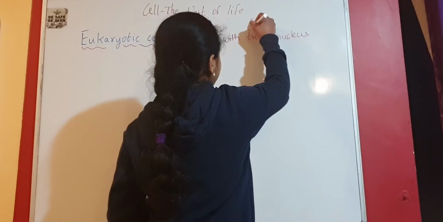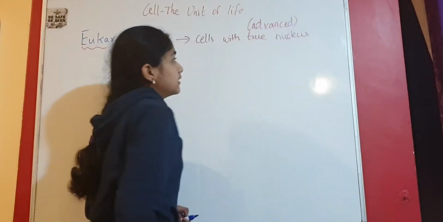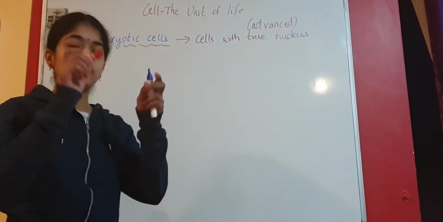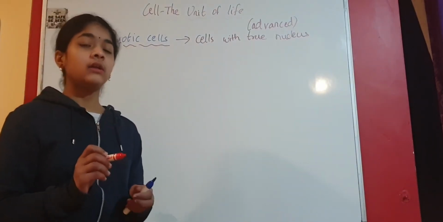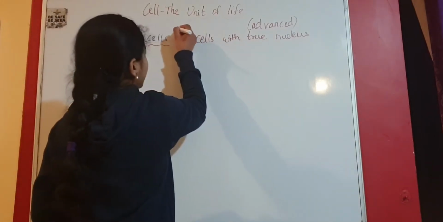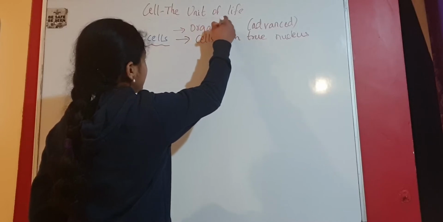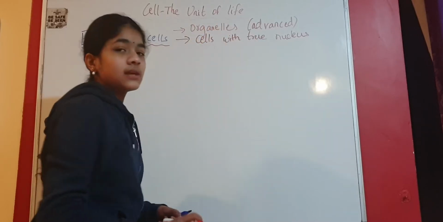Advanced means they are so special. There is a true nucleus, and there is a true nuclear membrane as well. And eukaryotic cells have organelles. What are organelles? Organelles are the membrane bound structures in the cytoplasm.